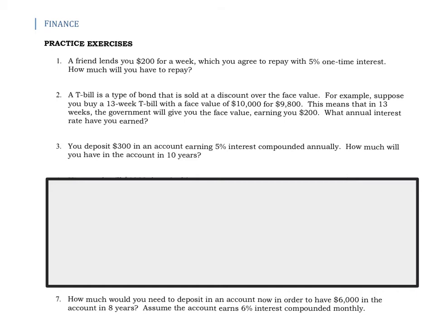So remember, this is just a one-time fee that you're paying your friend for lending you $200. In this case, it really doesn't matter how long you borrowed it. So we're just going to do 200 times the 5% written as a decimal.